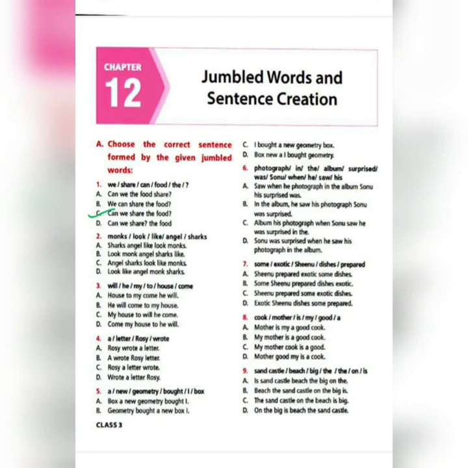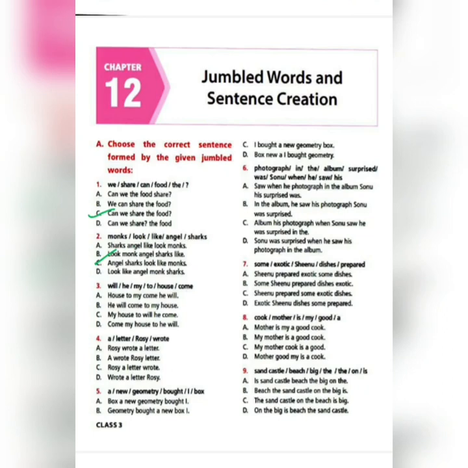It is sounding quite confusing, but you all have the book, so when you read it you'll find it better. When you hear it, each sentence sounds similar. So here your correct answer is option C. Angel sharks look like monks.